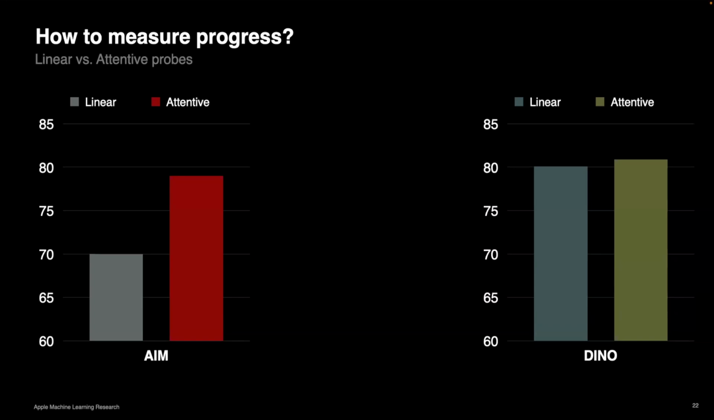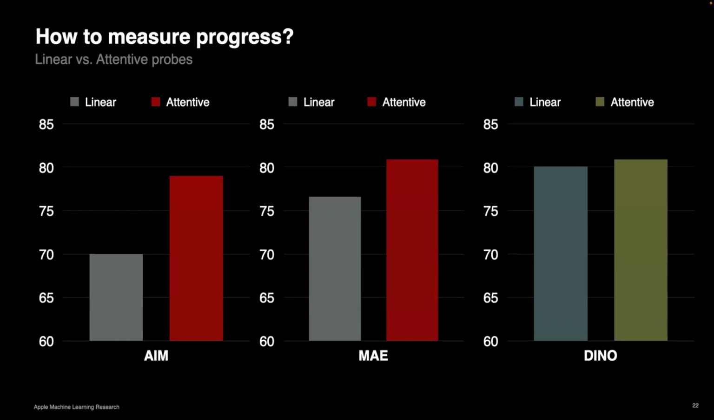Our observation also extends to MAE, so we see the exact same thing with MAE. So we think this is something general for generative methods that are trained this way. If you want to probe the representations and know whether they're good or not for recognition tasks, I would advise using an attentive probe rather than a linear probe.